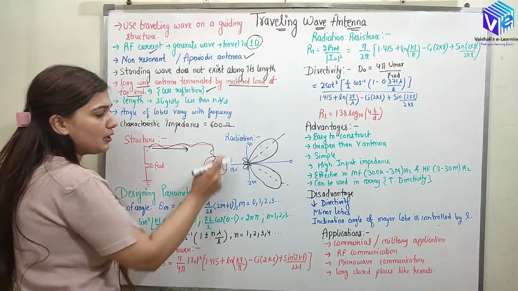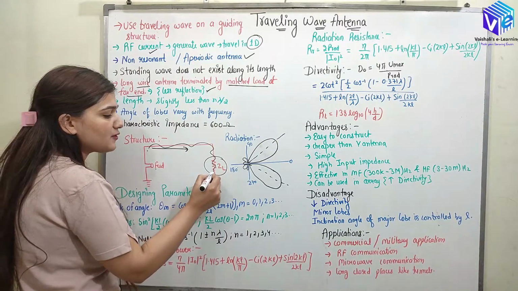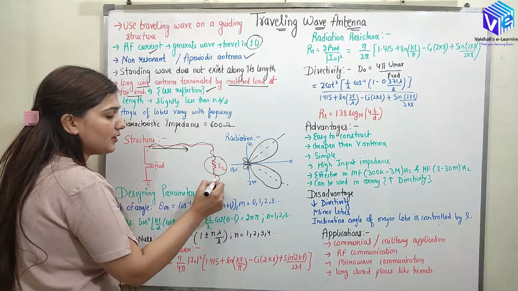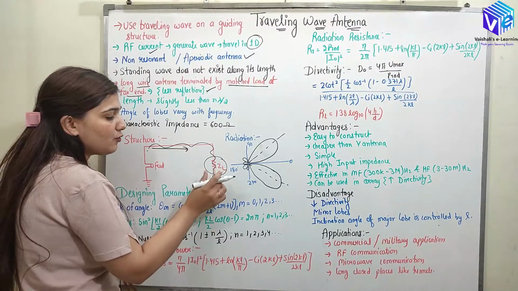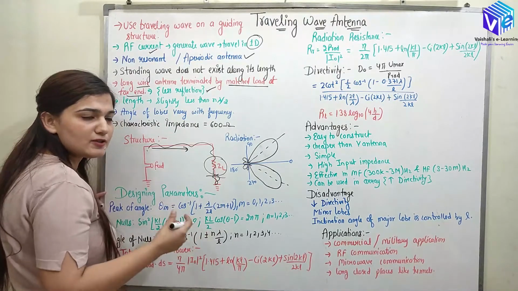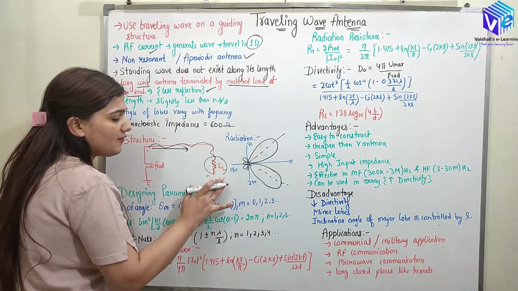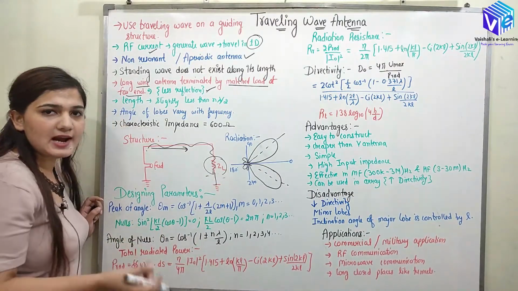The wave will not come back, and due to which there would be no standing wave. A standing wave is produced when the wave returns from the ground and a wave of opposite polarity is generated, which superimposes. So maxima is superimposed on the minima and the standing wave is produced. Because here the wave is not returning back, we won't generate any standing wave.